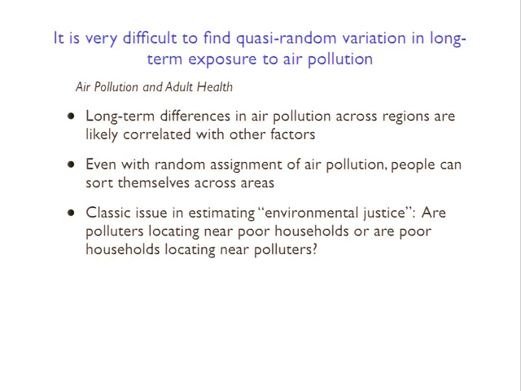On the other hand, it can also be the case that the polluters were there first and the poor households are moving in. It's not that they're moving in because they like pollution. Of course, they dislike pollution. But housing values are cheaper near the polluting facilities, and so if your income is lower, you may have very little choice but to live in an area with low housing values. So again, there's this sorting going on that would eventually potentially happen even if you randomly assigned where polluters were located without regard to the income of the people living there.